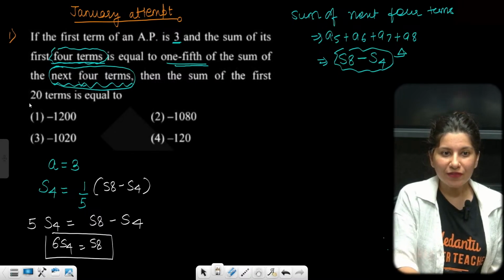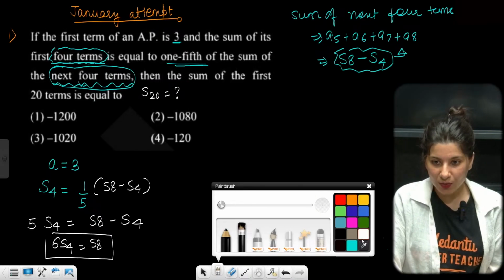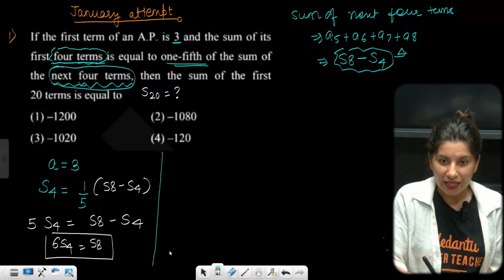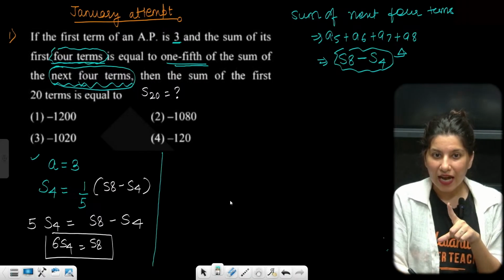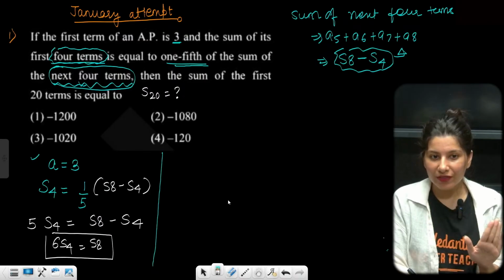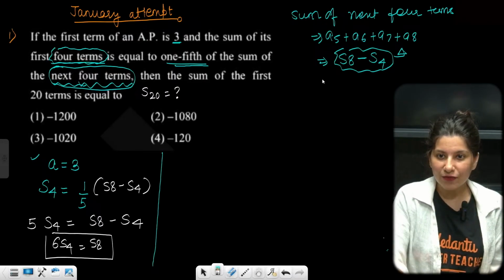Now, sum of first 20 terms is what they are asking. That means they are going to ask S20. To calculate S20, we need to focus on the first term, which is given, and basically we want the common difference. So 6 times S4.